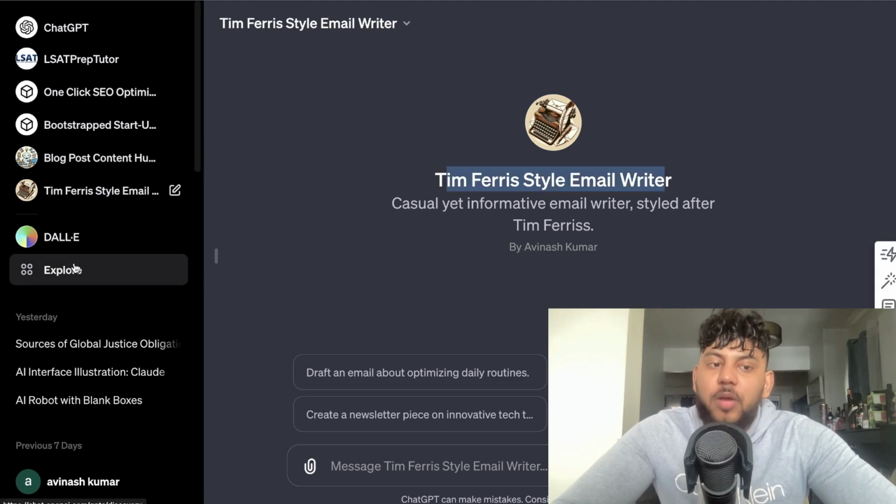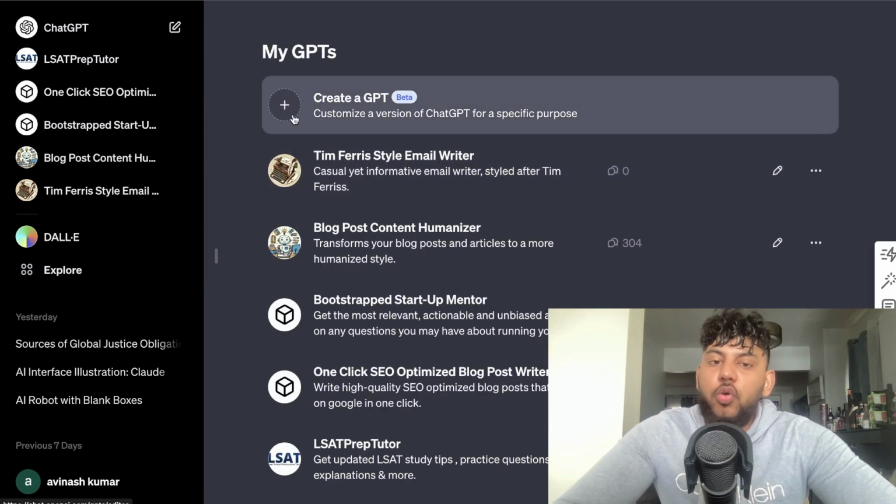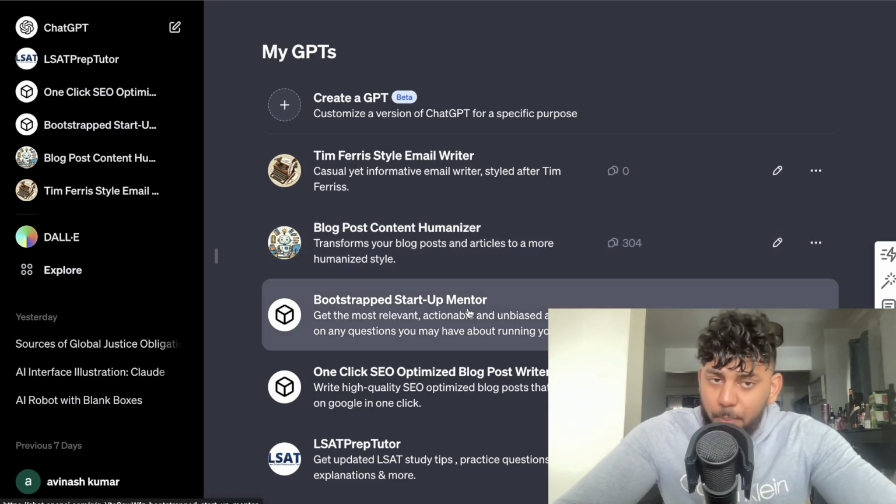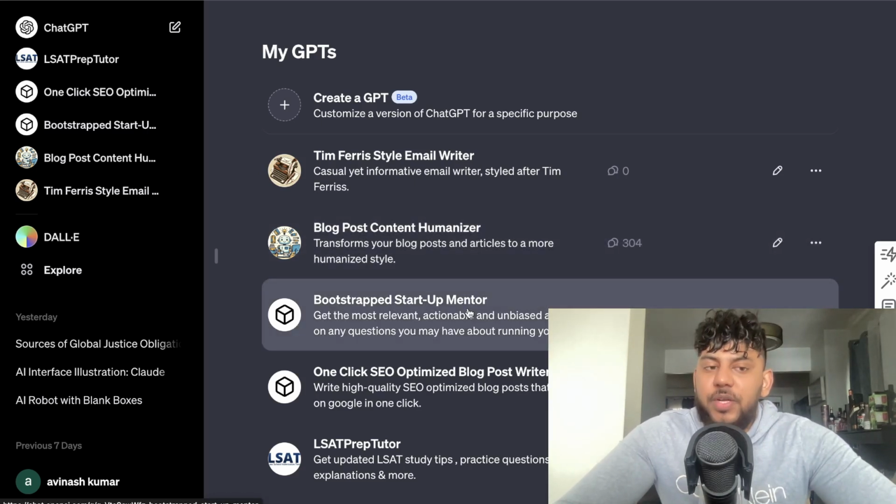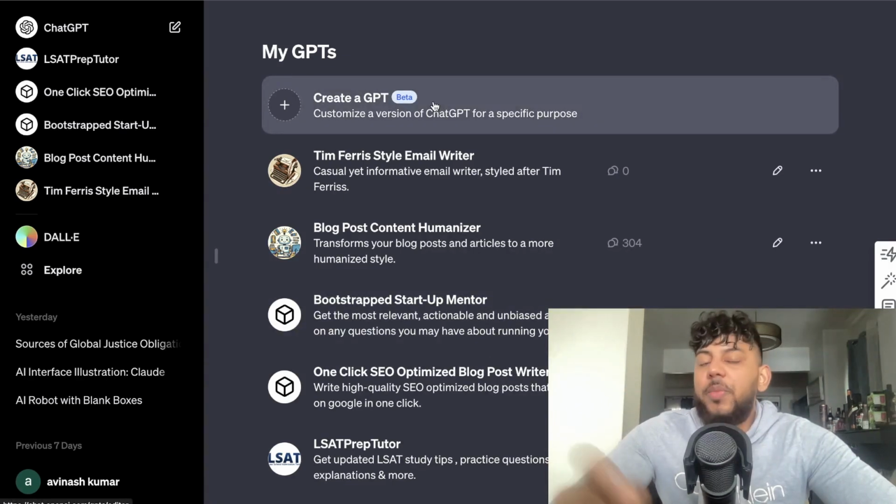I would highly recommend that you play around with GPTs. You create as many as you can, put them out into the public sphere, and you may be surprised at which GPTs may do better than others, and you can be a little bit ahead of the curve before the GPT marketplace launches.